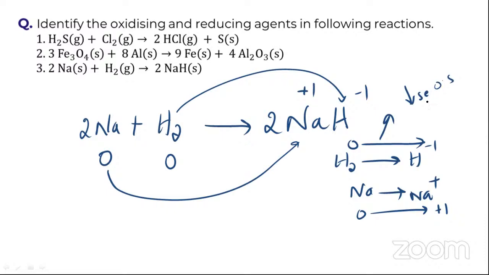So here it is decreasing in oxidation state. That's why we are going to call it a reduction, and an increase in oxidation state we are going to call oxidation. So here this is reduction and this is oxidation. So oxidation, the process where oxidation is taking place,